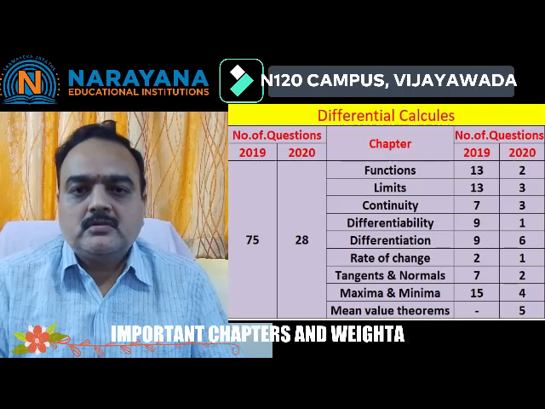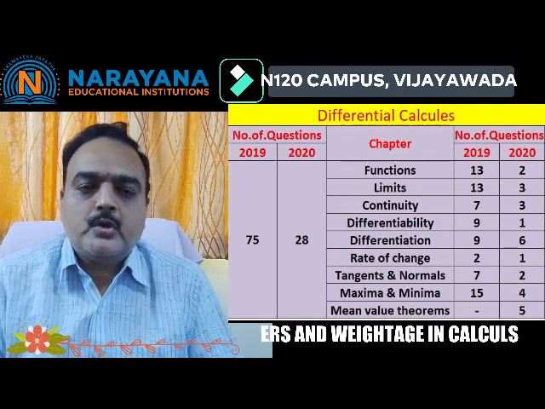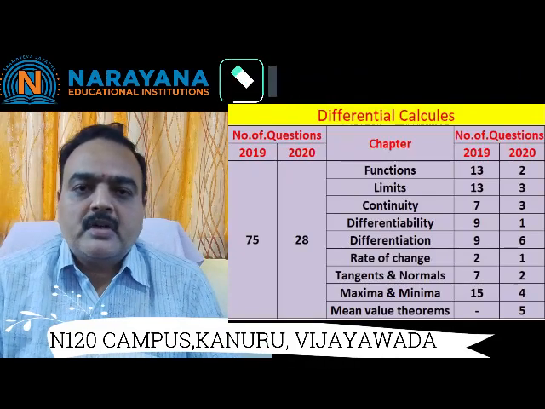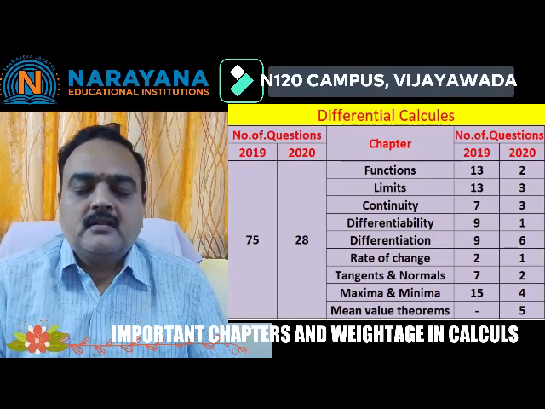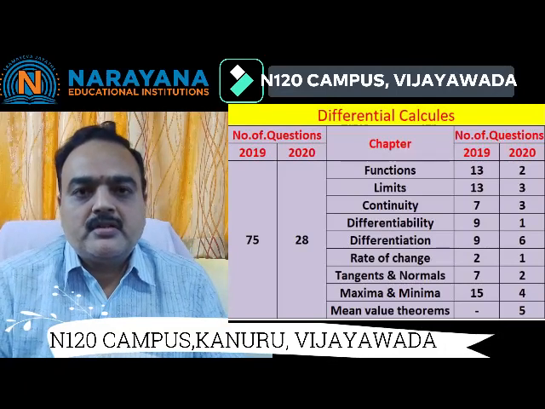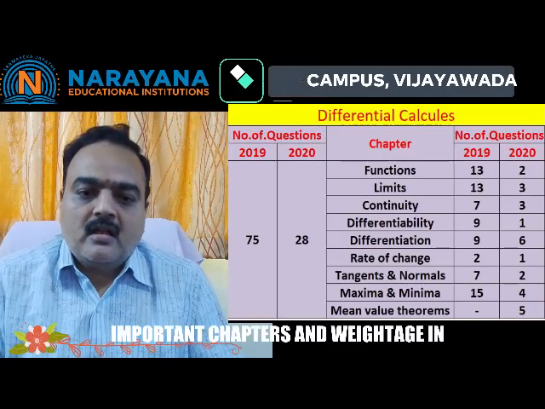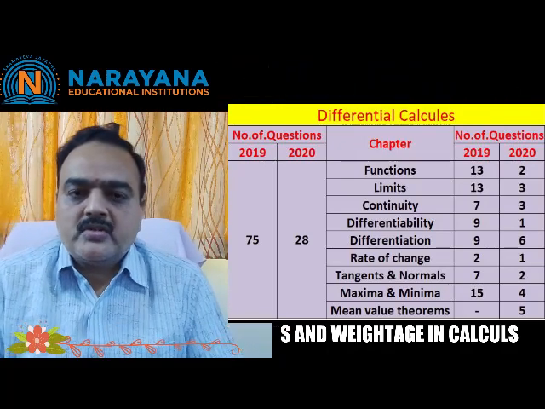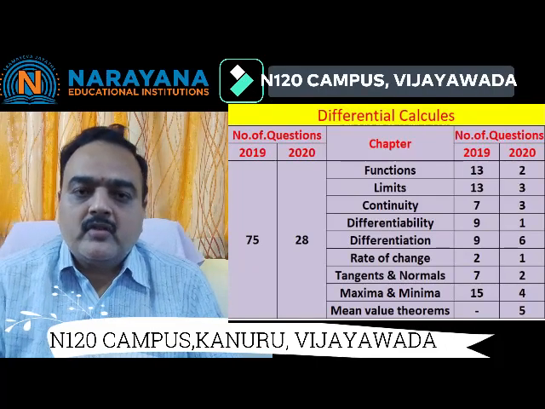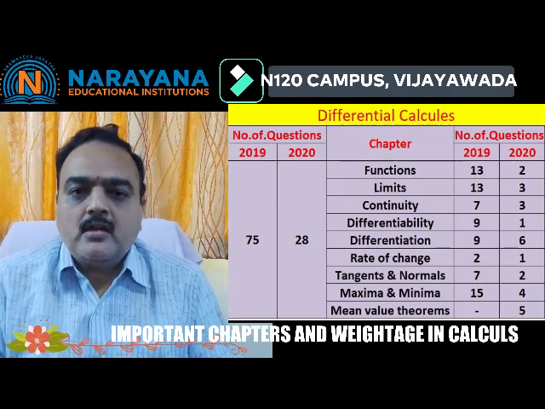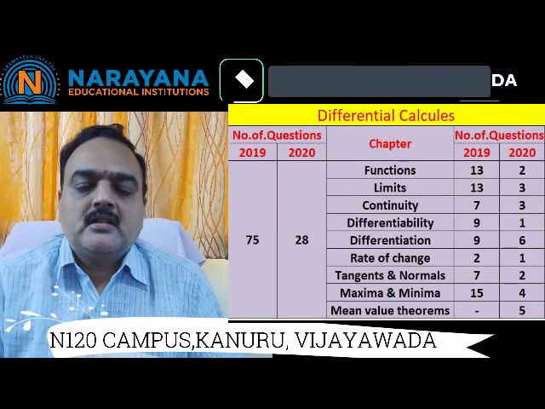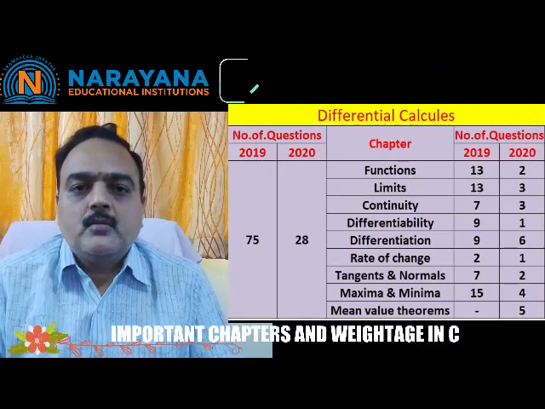Now, if you go through the differential calculus distribution in 2019 and 2020, the most important area for you is differentiability and differentiation. There are almost 18 questions in 2019, and in 2020 there were nearly around 8 questions from differentiability and differentiation. So the first and foremost important chapter is differentiability and differentiation.